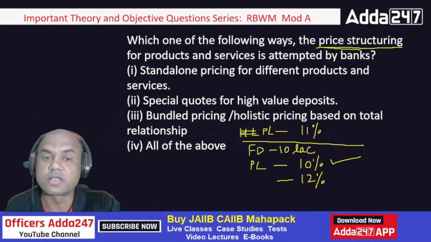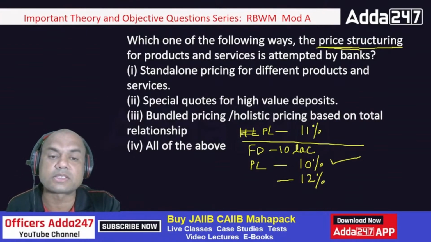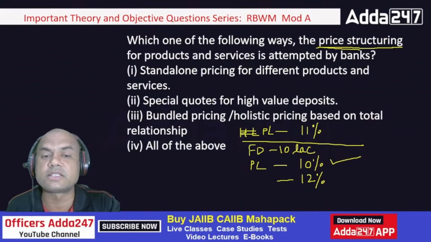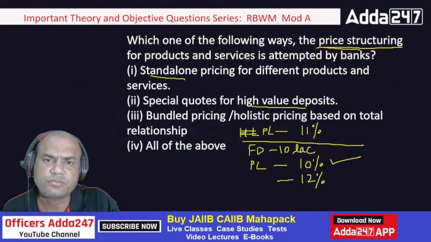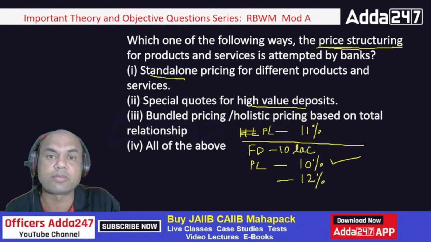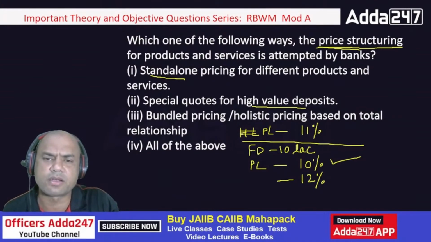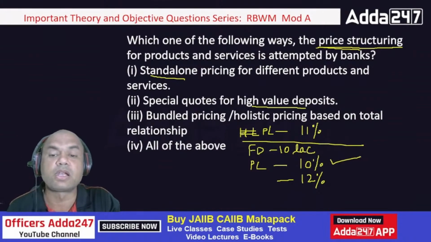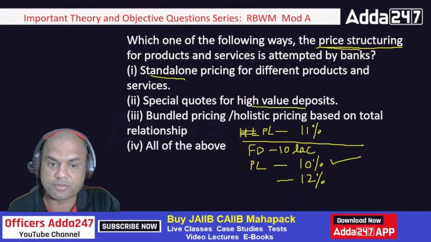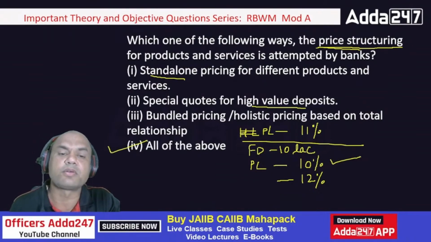So yes, if it's a regular normal customer who doesn't have any relation, then it is standalone. Special codes for high value deposits: if somebody is giving me huge deposits, 50 crores, that is not allowed in our retail banking. But even if somebody is giving it, we can speak to the treasury and get higher rates. Bundled holistic pricing means this example. So the answer is all of the above, isn't it?